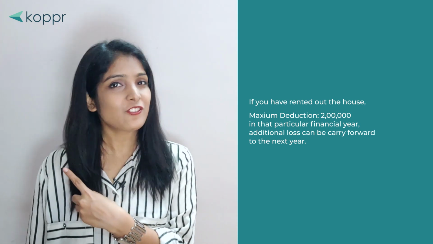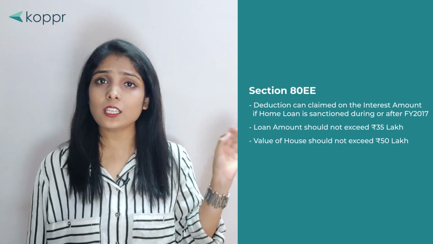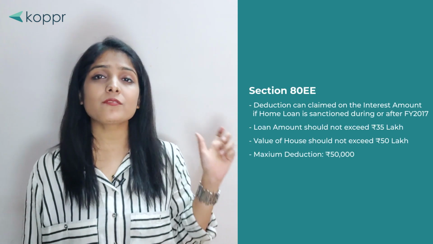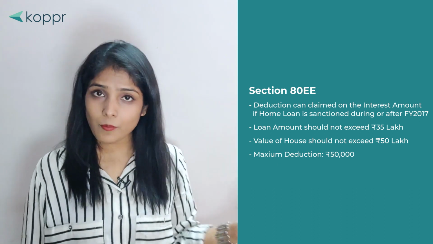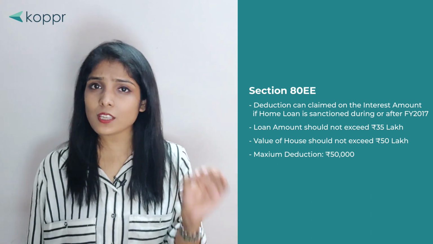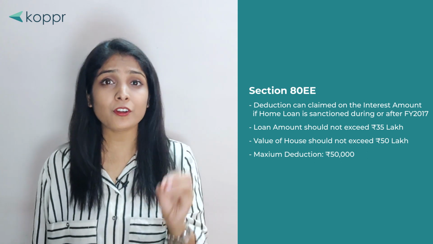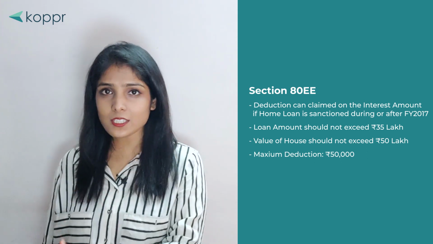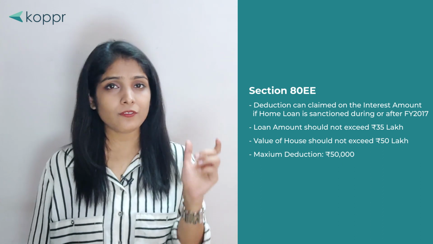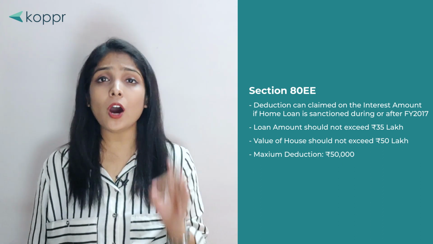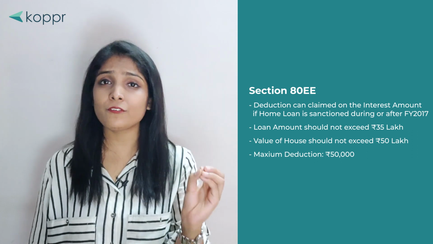Coming to section 80EE, maximum rupees 50,000 can be claimed as a deduction on the interest amount if home loan is sanctioned during or after financial year 2017. Also, the loan amount should not exceed rupees 35 lakh, and the value of the house is supposed to be max rupees 50 lakh.